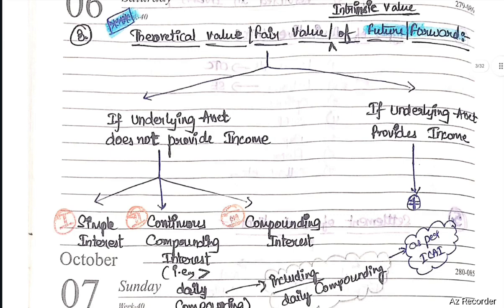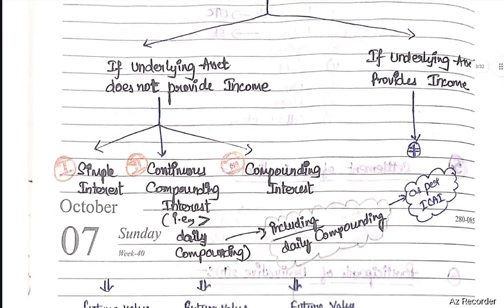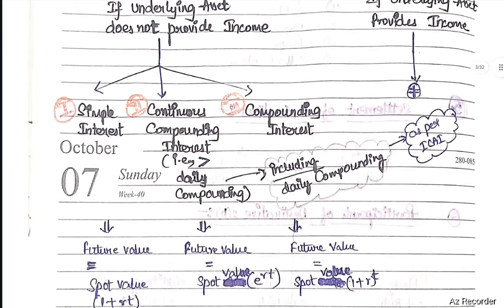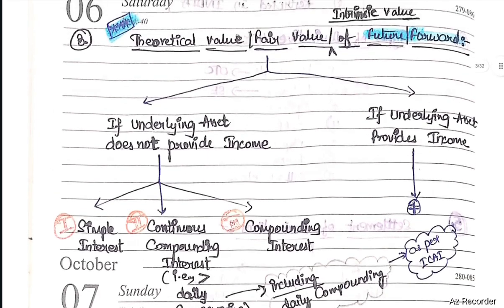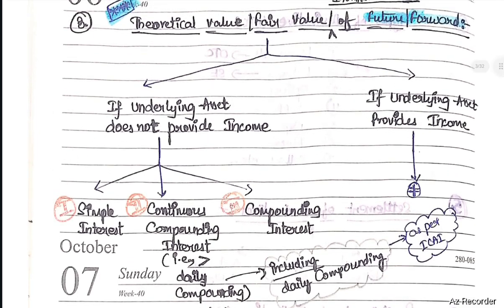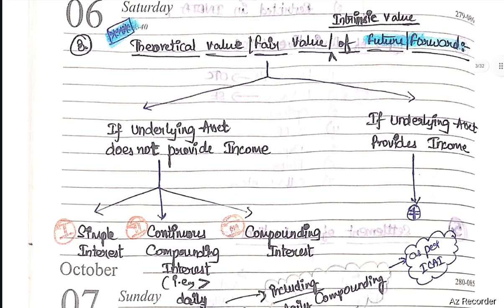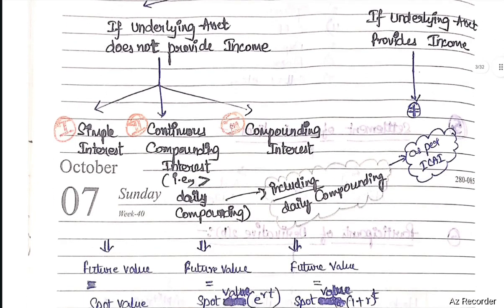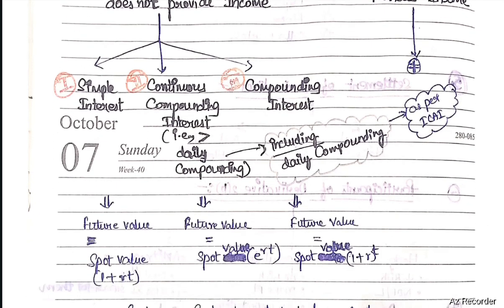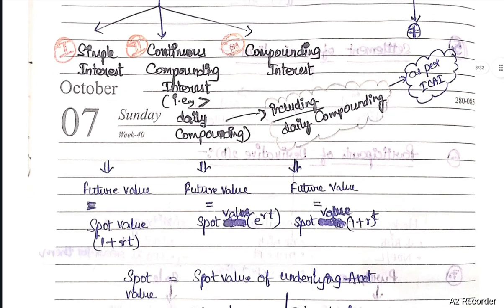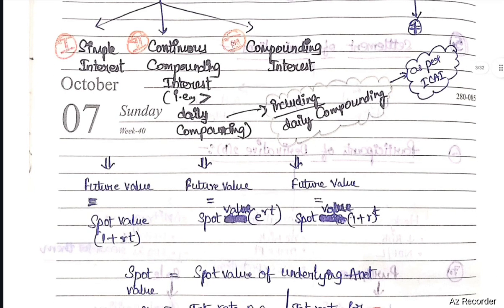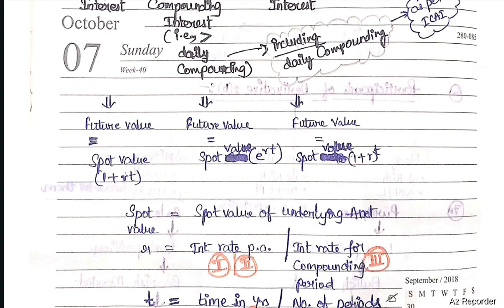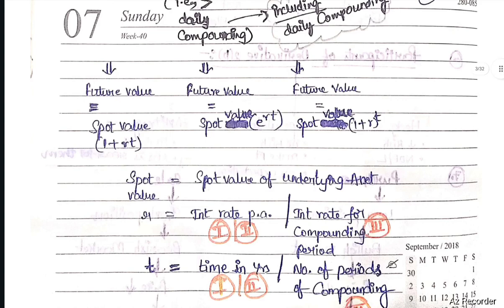First, if the underlying asset does not provide income, then in case of simple interest, continuous compound interest, that means daily compounding, and compound interest. First case for calculating the theoretical value of a forward or future. If the underlying asset does not provide income, in case of simple interest, future value equals spot value into 1 plus RT. Here, spot value means spot value of the underlying asset. R means interest rate per annum. T means time in years.